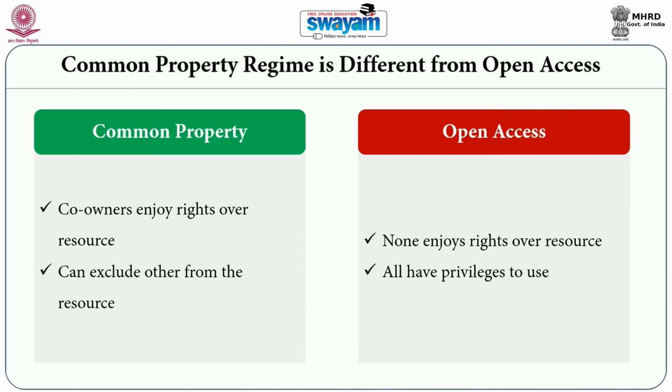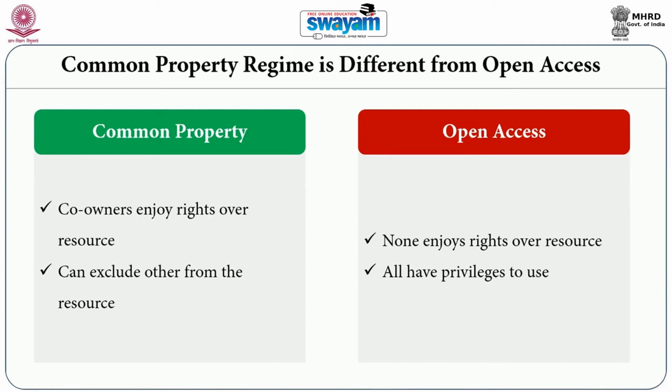When a forest or water body is managed as a common property regime, there is a clear-cut group or community who holds rights over the resource, and therefore, by dint of these rights they can exclude others from using the resource. So, resources are shared, but at the same time it is not open for all.